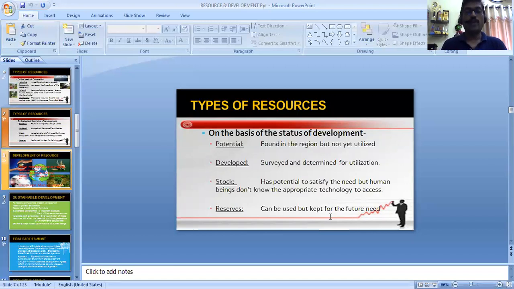Right? We don't have a proper technology to, because as we have seen in definition, all the resources should be technologically accessible, right? जैसे हमें पता है कि water has two strong resources, hydrogen and oxygen, but हम उसे laboratory में छोटे पैमाने पर अलग कर सकते हैं, लेकिन हम उन्हें इतने बड़े पैमाने पर अलग नहीं कर सकते कि उसे हम hydrogen और oxygen as an energy source इस्तेमाल कर सकें, right? तो उन resources को कहते हैं stocks.